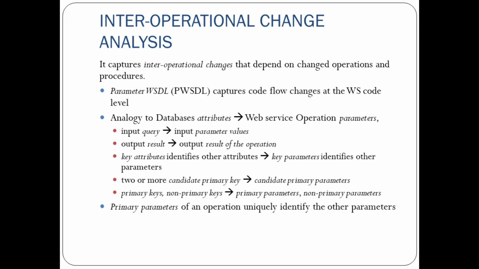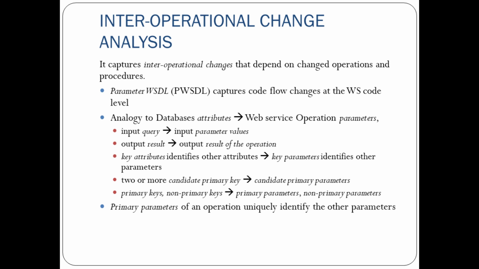It's analogous to the database attributes. Like databases have attributes, similarly web service operations have parameters. An input query was there for the database; similarly, input parameter values are there in web service, and the output result of the process of operations is also there. So these things are analogous. Similarly, attributes are there in databases to identify other attributes, and we can choose key parameters for identifying other parameters in web service operations.